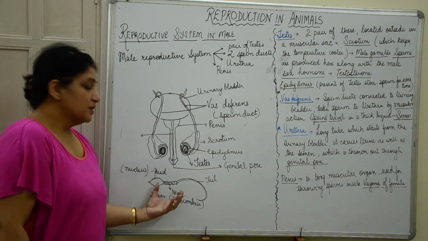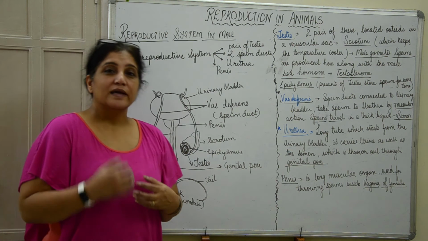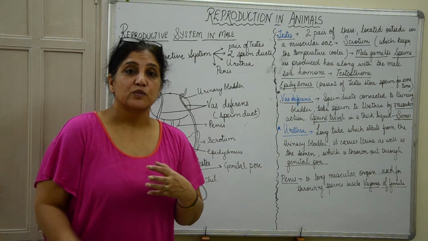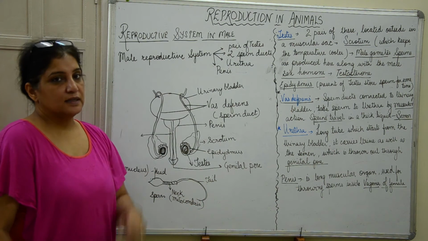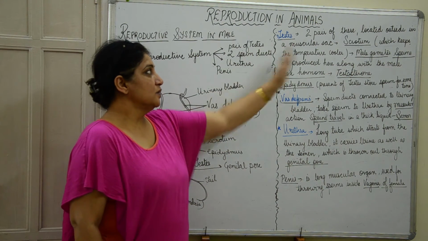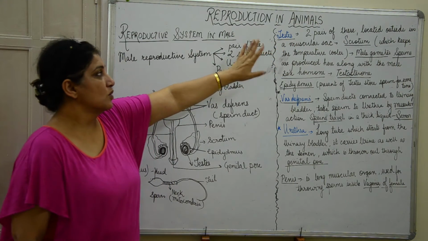So sperms are very highly motile. Motile means they are very fast and they move very vigorously, which is done with the help of this tail. Now we will individually understand what these organs are.